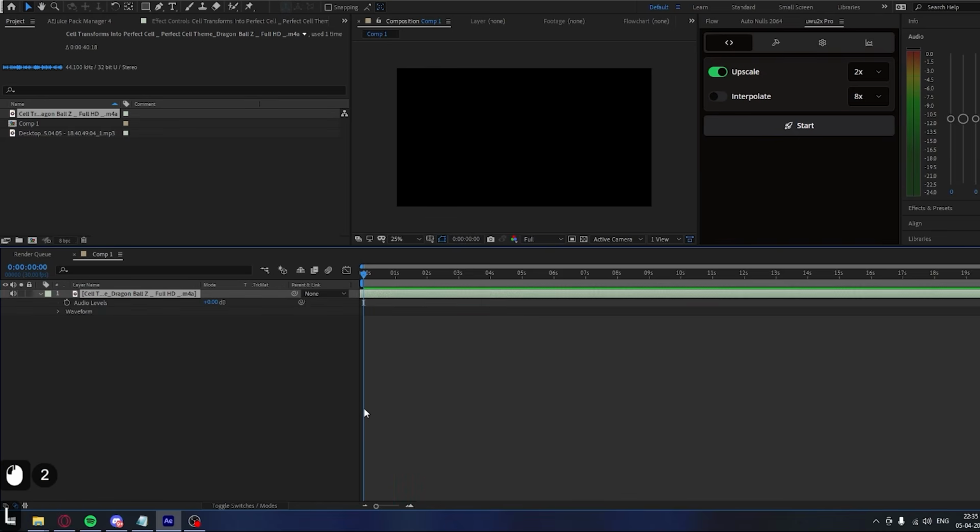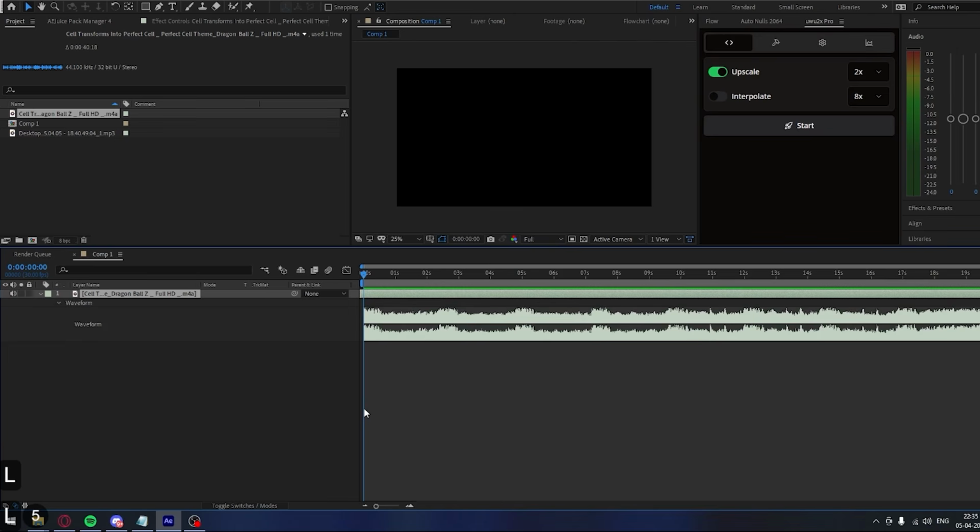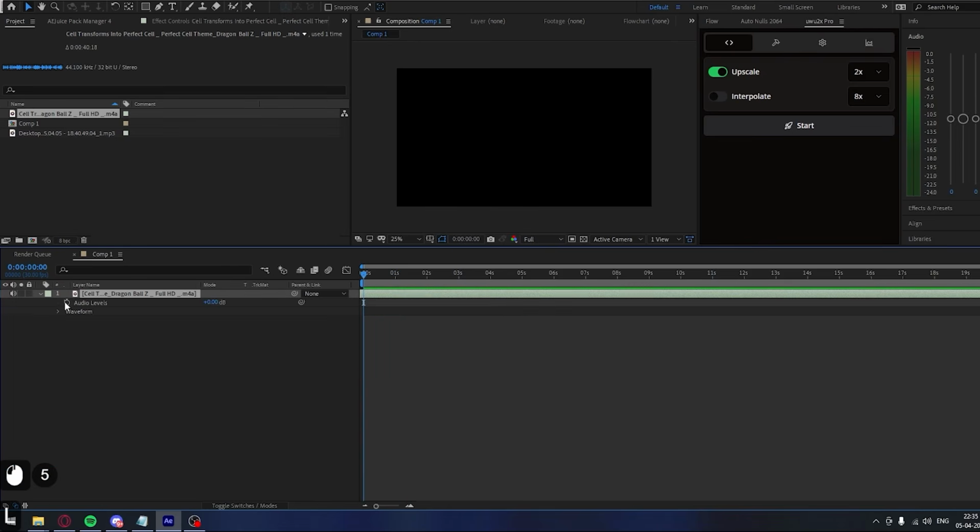Press L once to open audio levels so we can make our audio louder or lower. Press L twice to open waveform so you can see when it gets loud and when it gets quiet. To make the fade in, we are gonna press L once to open audio levels, then make a keyframe and move it ahead. Then add one more keyframe and lower the volume down.